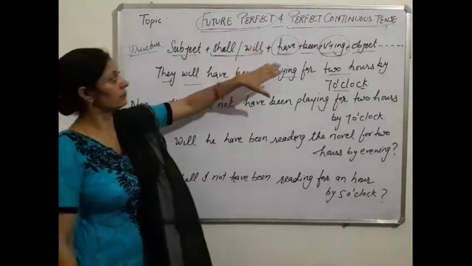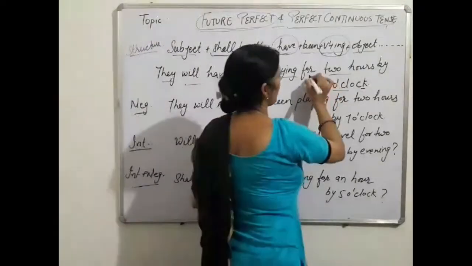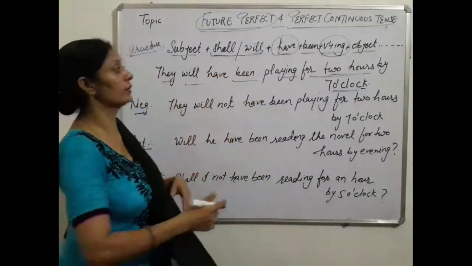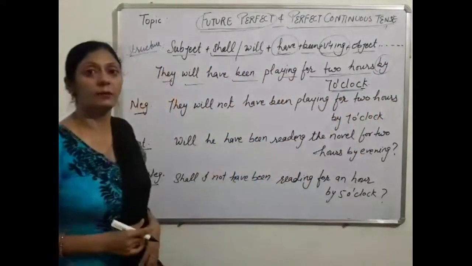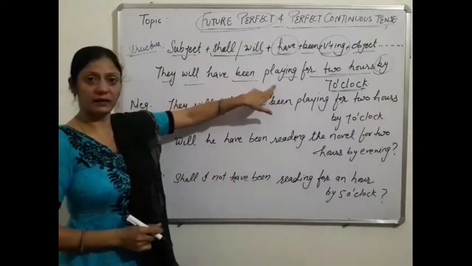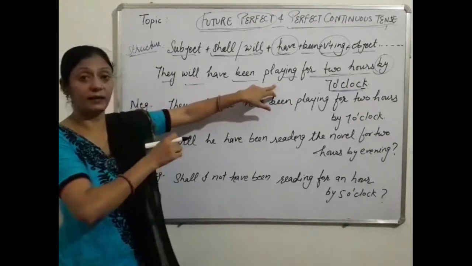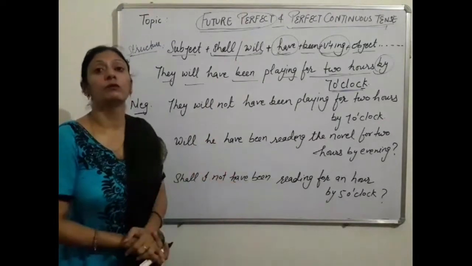In perfect continuous, we always use since and for plus time. But in this one, in future perfect continuous, there is again time with by. Students, remember this. With by, you will get time with by. When you get time with by, it means the tense belongs to future.